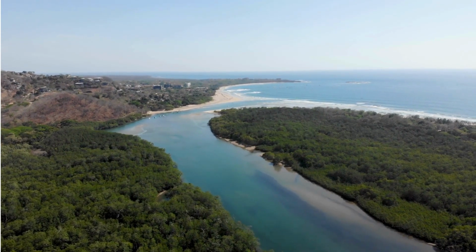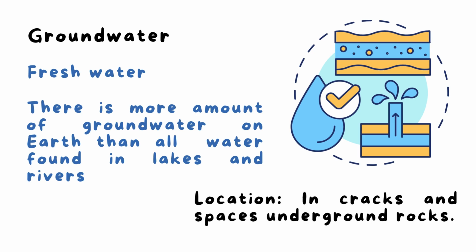Now we will talk about groundwater. The type of water here is, yes, fresh water. And you know that there is more groundwater on Earth than all the water found in lakes and rivers.